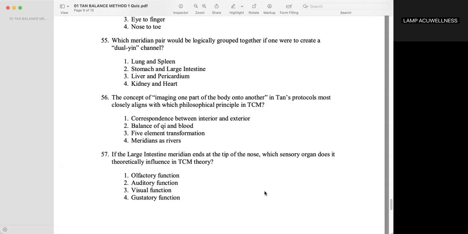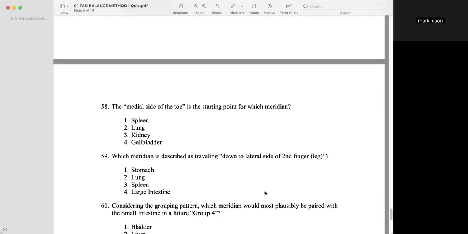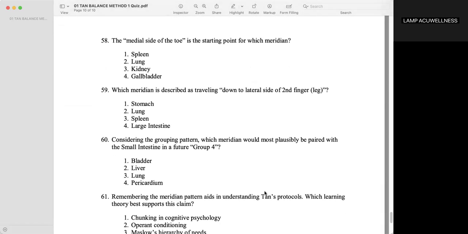The concept of imaging one part of the body onto another in Tan's protocols most closely aligns with which philosophical principle in TCM? Correspondence between interior and exterior. If the large intestine meridian ends at the tip of the nose, which sensory organ does it theoretically influence in TCM theory? Olfactory function. The medial side of the toe is the starting point for which meridian? Spleen. Which meridian is described as traveling down to the lateral side of the second toe? Stomach.